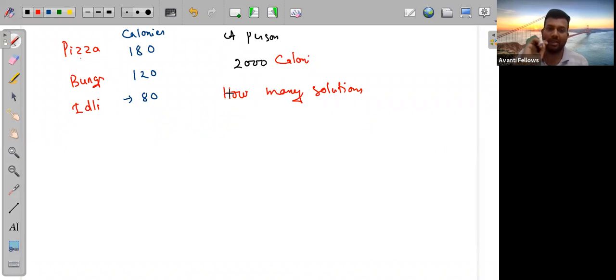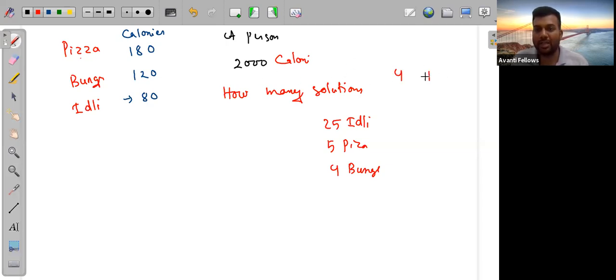We can take pizza, some 2, 3, and idli like this. Jayshree is saying we can take 25 idli. Karthik is saying we can take 5 pizza. We can take 4 burgers. Lots of possibilities are there. You can mix, like take 3 pizza. I'm not calculating, you'll calculate. You can take 4 pizza plus 2 burger plus 1 idli, like that, and you can make it 2000. So we can say a lot of solutions are there.